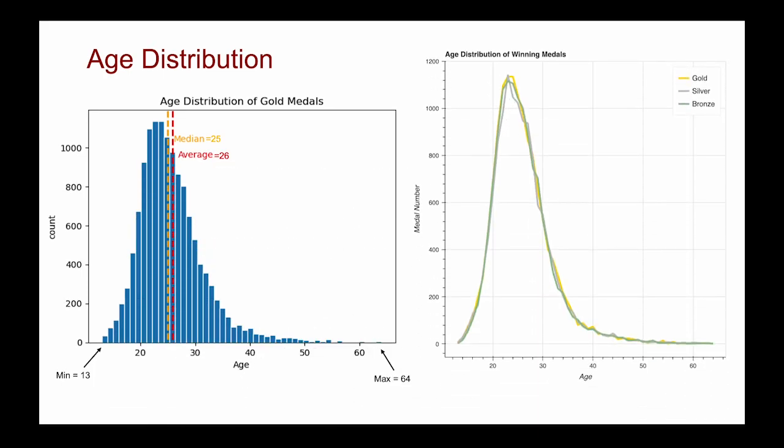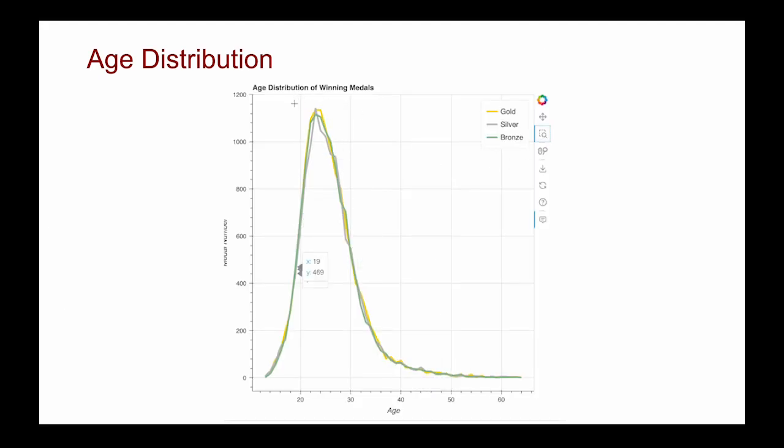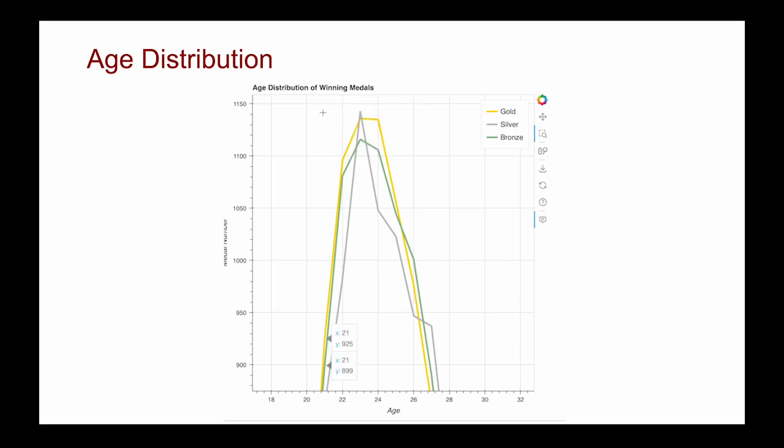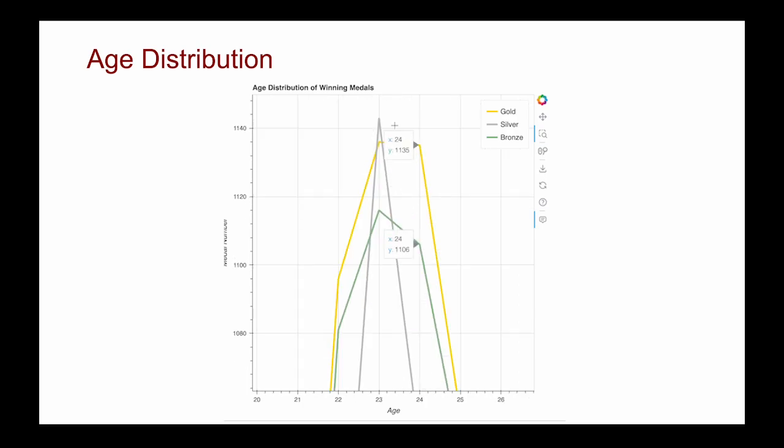Now we can see the age distribution of winning medals. I use Bokeh to draw an interactive chart like this. We can find that the age of gold medal winners is a little higher than that of silver and bronze medal winners.